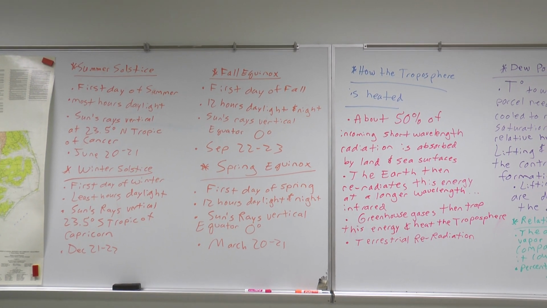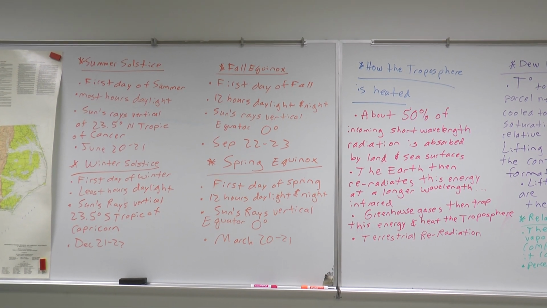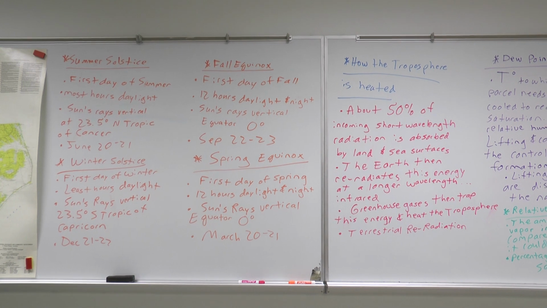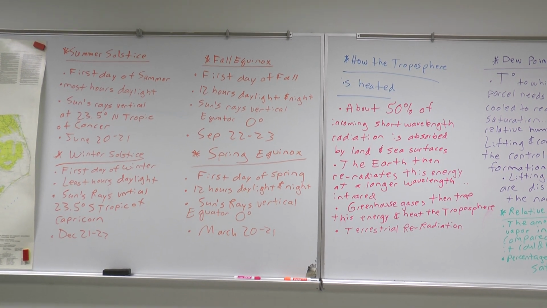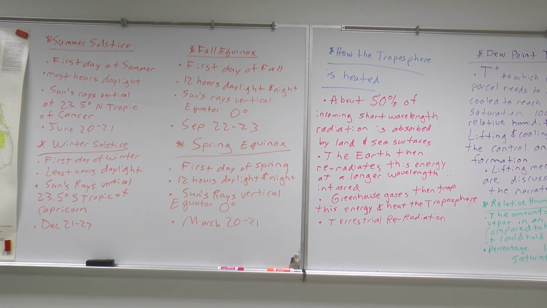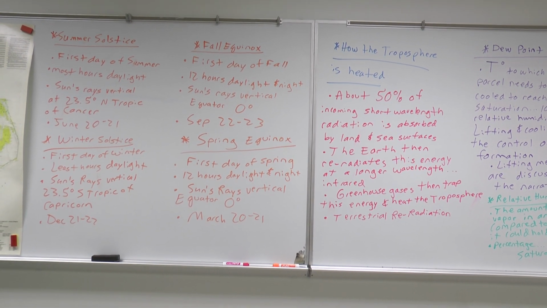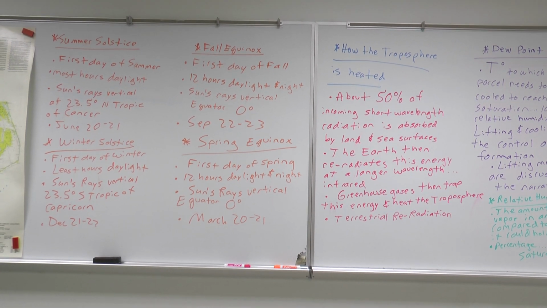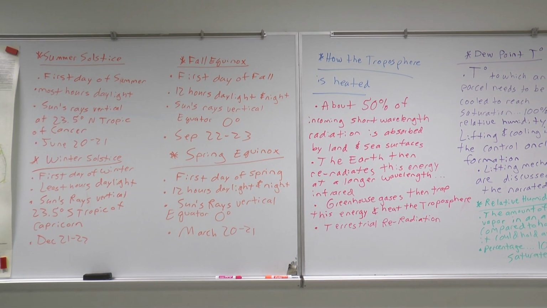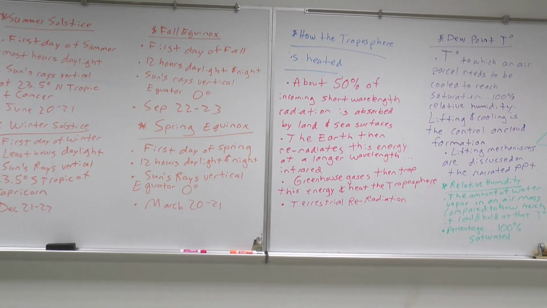All right, how about the fall equinox, first day of fall? Everybody on the planet will have 12 hours of daylight, 12 hours of night. Where are the sun's rays vertical? At the equator, 0 degrees. And this is going to happen on either September 22nd or 23rd. Okay, how about the spring equinox? First day of spring. Yet again, everybody on the planet will have 12 hours of daylight, 12 hours of night. Where are the sun's rays vertical on that day? Again at the equator. And that's going to happen on March 20th to 21st.